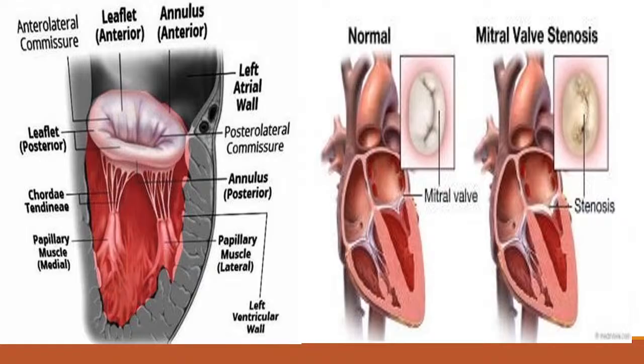So in the last class I sensitized you about the anatomy of the mitral valve. So this is the mitral valve: the anterior leaflet, posterior leaflet, papillary muscle, chordae tendineae. These all combined make the structure of the mitral valve.